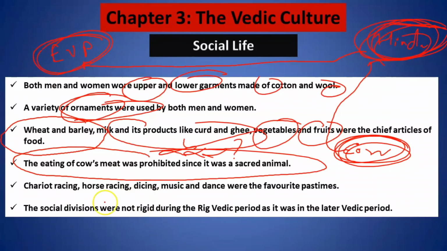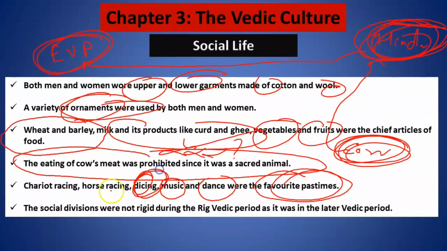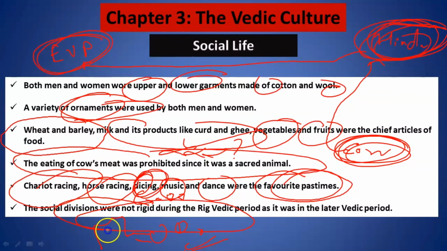All right. Now, in their social life, they placed emphasis on music, dance, and dicing. Dicing means gambling. With those games they used to play horse racing and chariot racing. That means they used to have a chariot in which there will be horses, and they used to have races. And as I told you, the social division was not rigid during the early Vedic period.